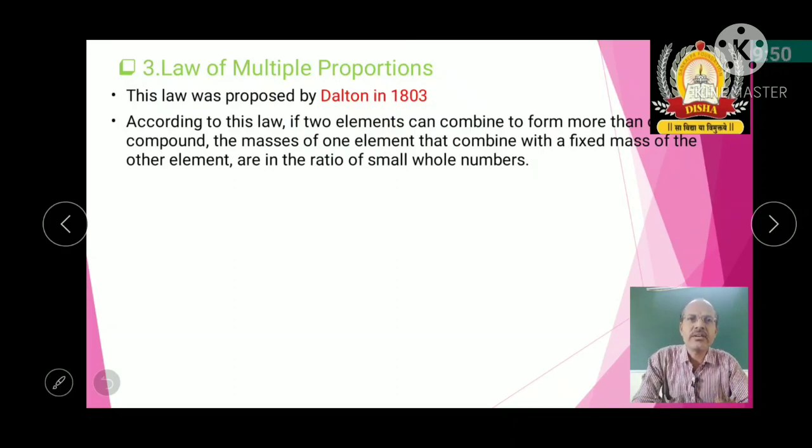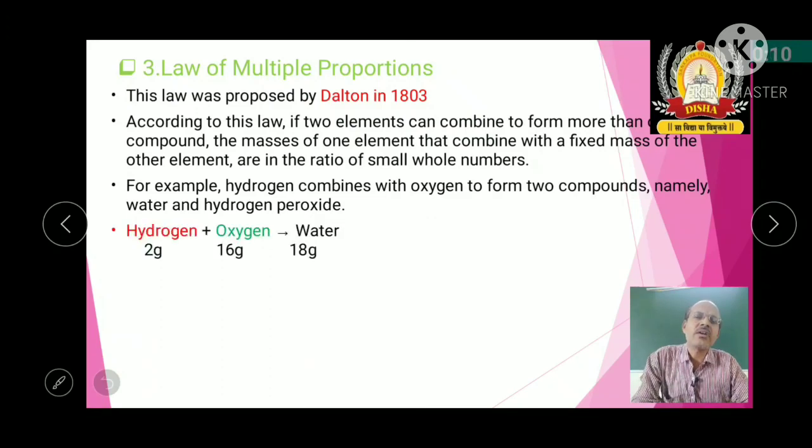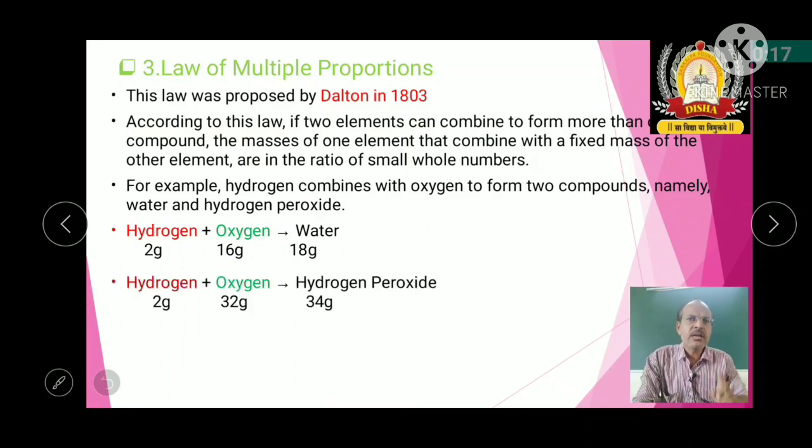If two elements can combine to form more than one compound, for example, hydrogen combines with oxygen to form two compounds, namely water and hydrogen peroxide. If I take hydrogen as 2 gram, oxygen as 16 gram, it forms 18 gram of water. Then the same hydrogen combines with oxygen to form hydrogen peroxide.